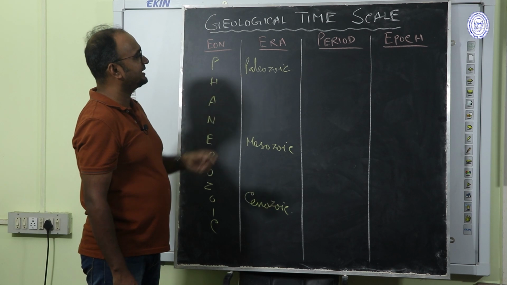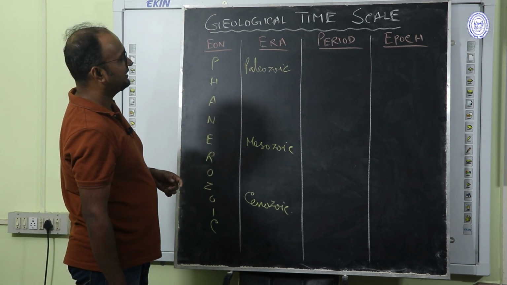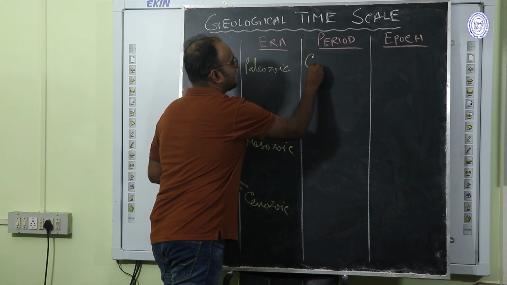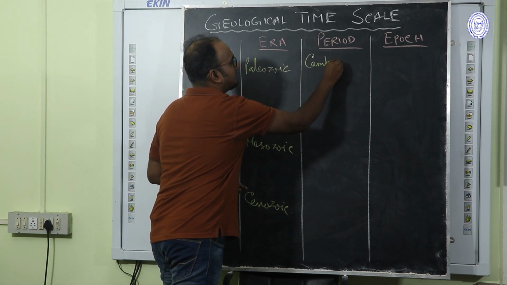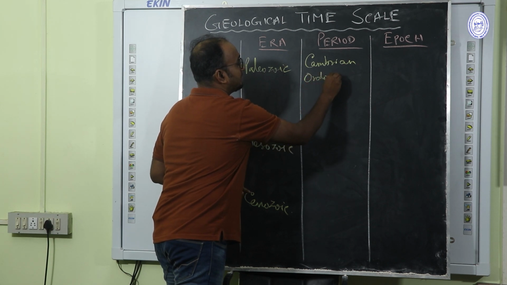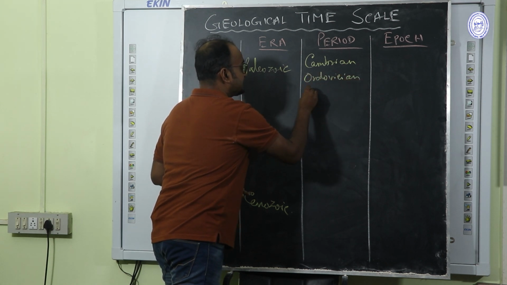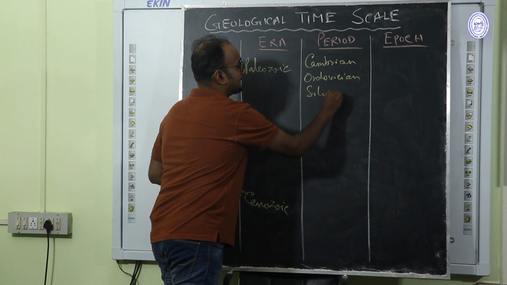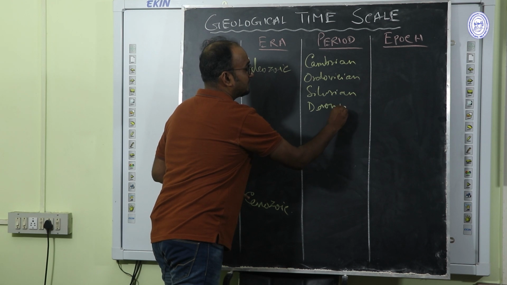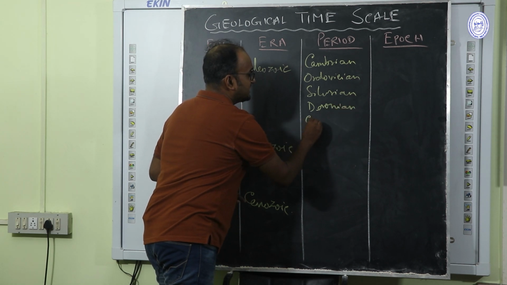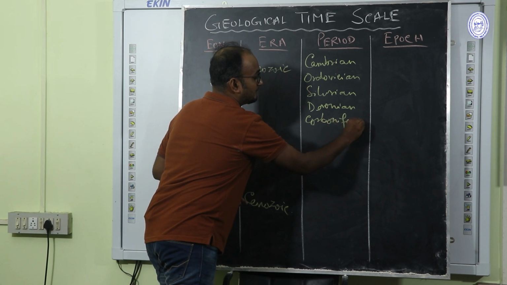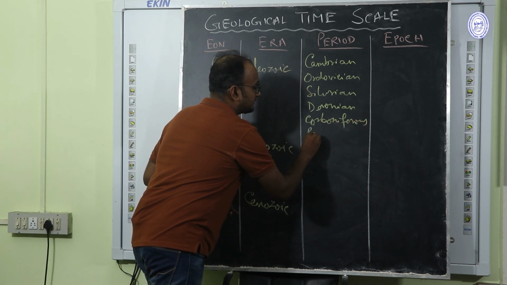Under Paleozoic era, there are few periods: Cambrian, Ordovician, Silurian, Devonian, Carboniferous and Permian.